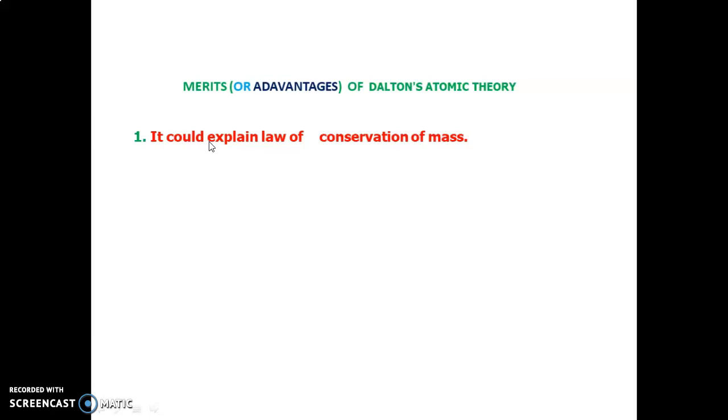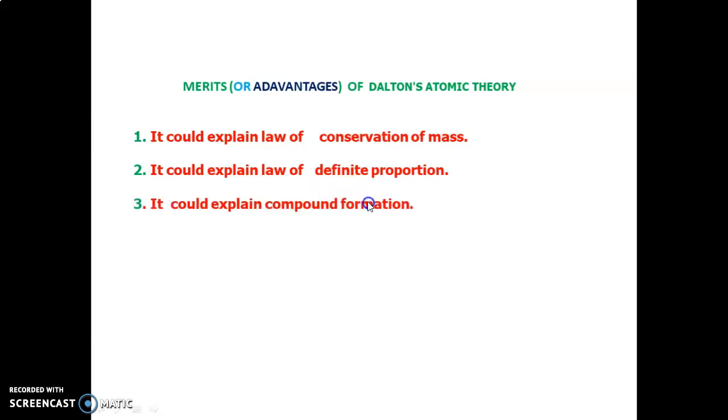Atom means matter cannot be created or destroyed in a chemical reaction. That is, it could explain the law of conservation of mass. The next one, it could explain the law of definite proportion. That is, compounds are formed according to Dalton when elements combine in a definite mass ratio. In all cases, Dalton found that elements combine in a definite mass ratio to form compounds.